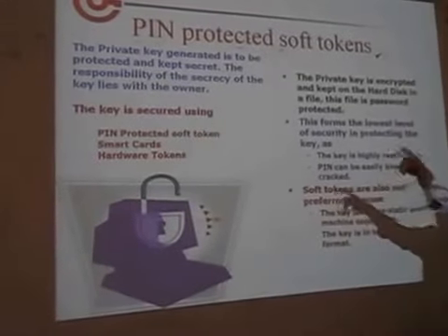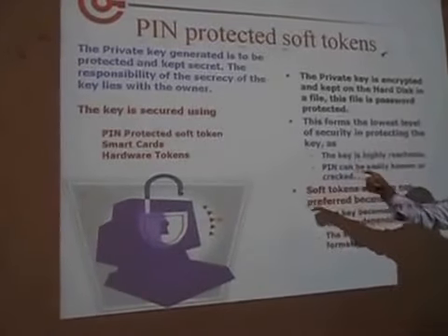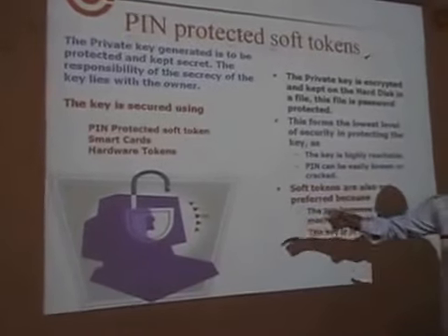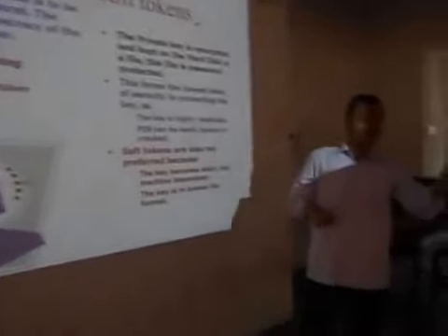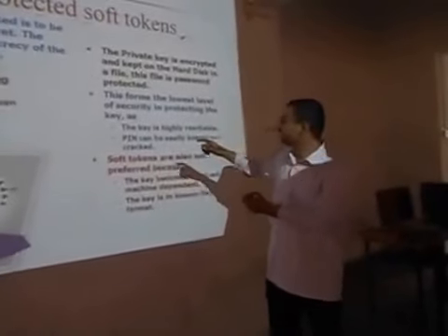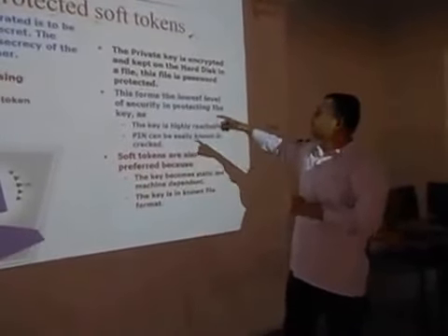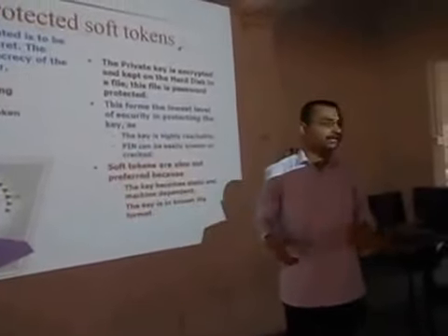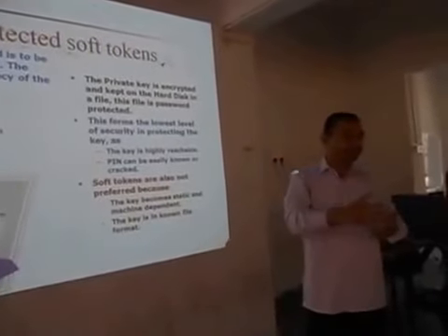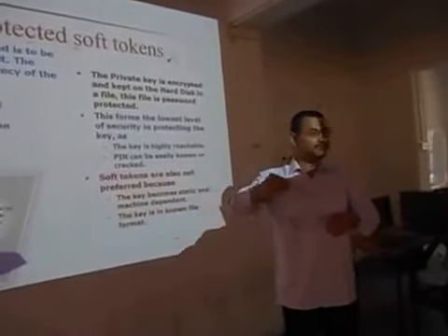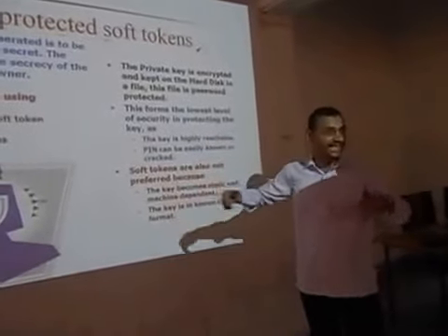To protect the PIN, we use what are called tokens. Tokens are of two forms: one is the smart card and another one is the security card. We use these tokens because even if we put the key in a protected file, creating a folder with a password, it is highly reachable.